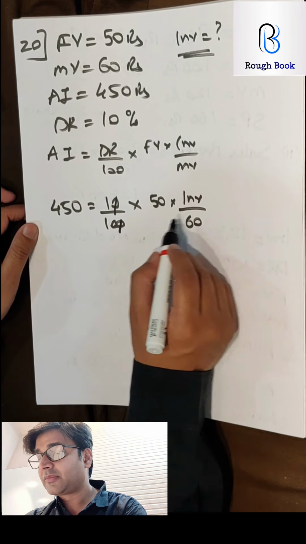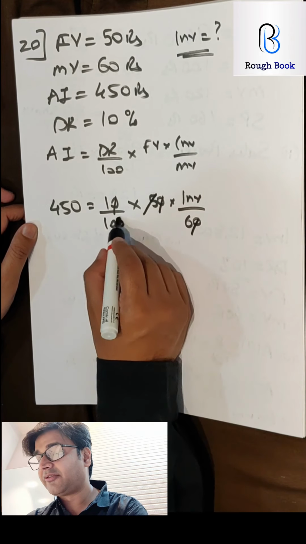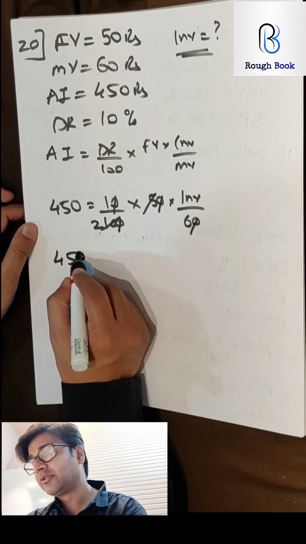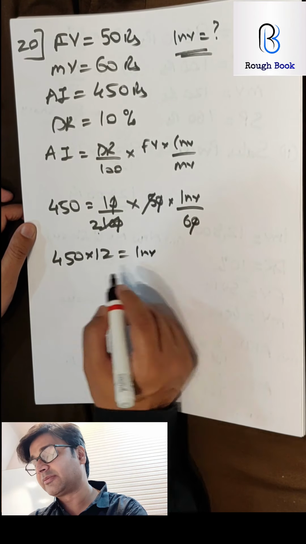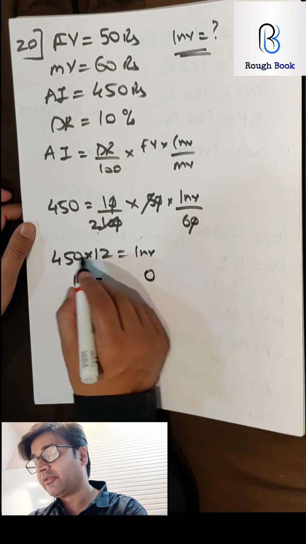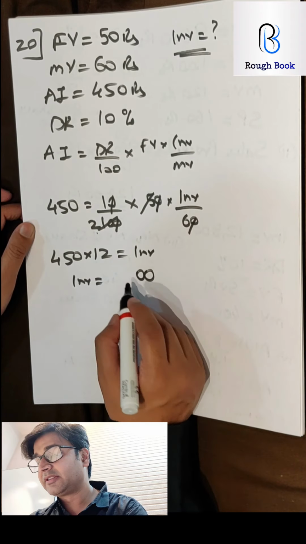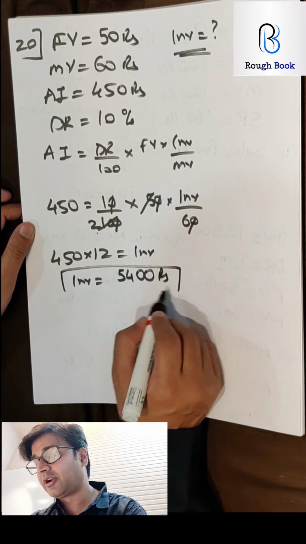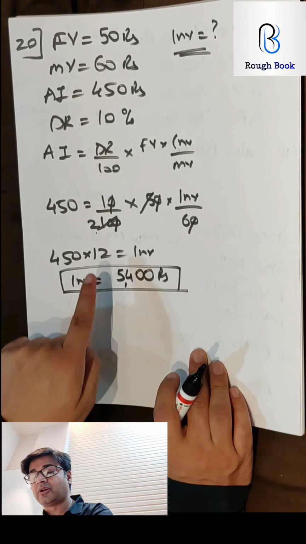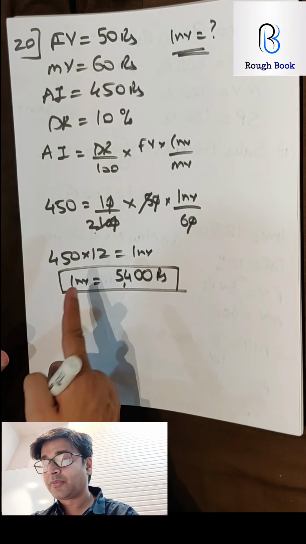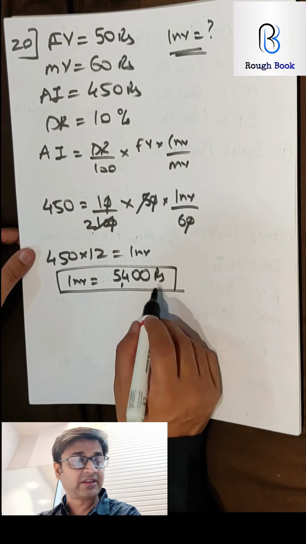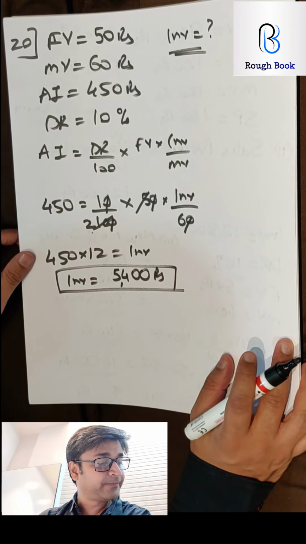So 5 ones are 5, 5 twos are 10, so what is left is 6 twos are 12 into 450. So 450 into 12 is the investment. So investment will be 60, 48 plus 6, 54. So 5400 is the investment. Let me recheck. 12 fives are 60, 12 fours are 48 plus 6, 54. So 5400.